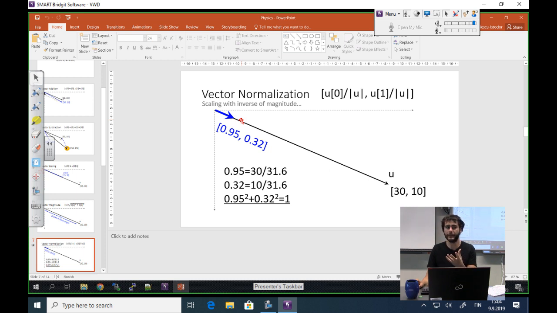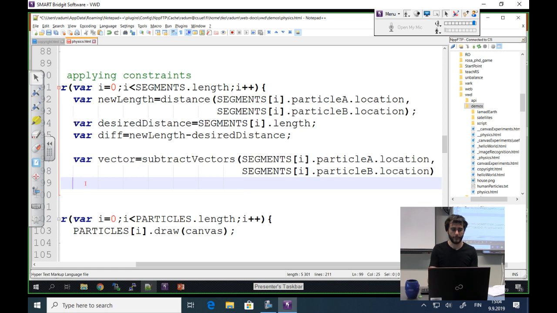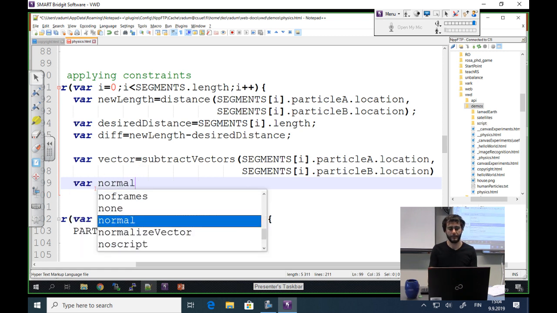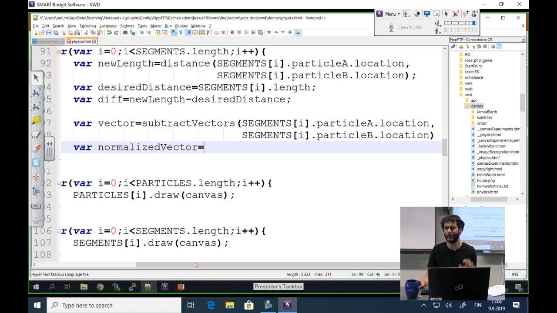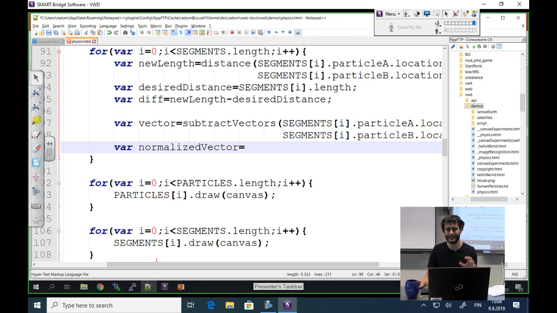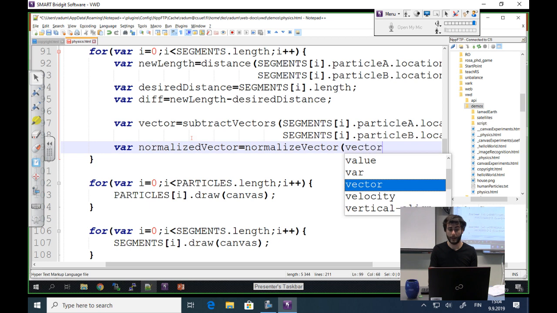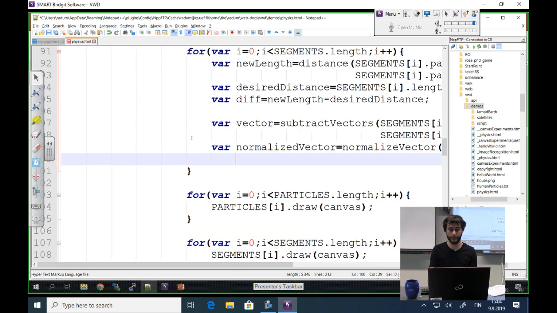And then I multiply it by half the difference. So let's see. Normalized vector. I'm really naming many variables here, even though all this stuff could be written in one horrible line. But this is very good, especially for educational purposes. So normalize vector, vector.